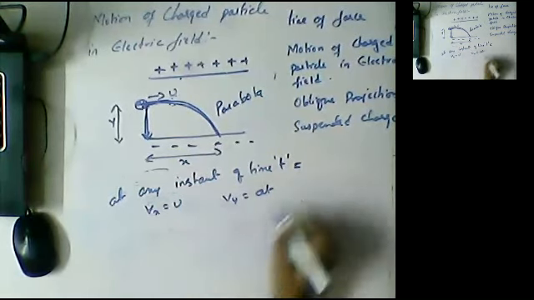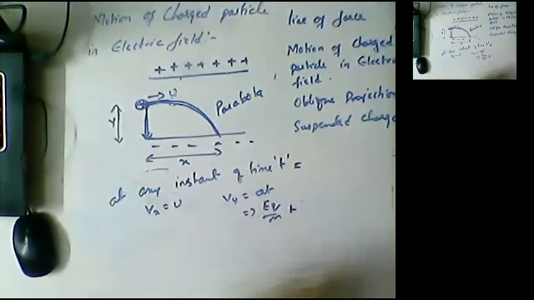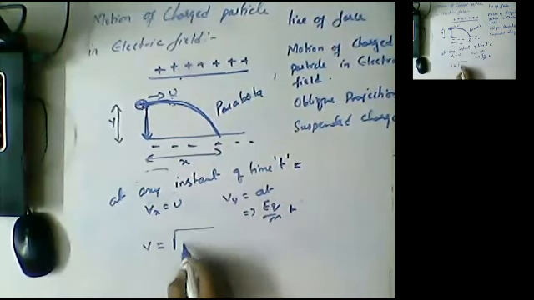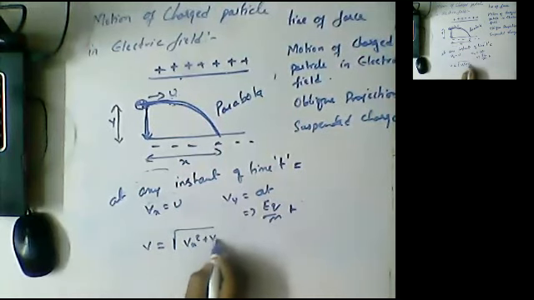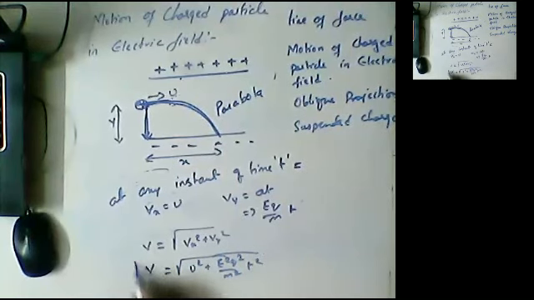Here a is equal to eq by m into t. So the velocity can be written as square root of vx square plus vy square, that is, we can write u square plus e square q square m square t square. This is the formula for what? Velocity at that instant.